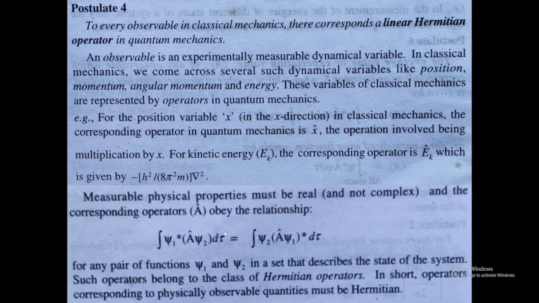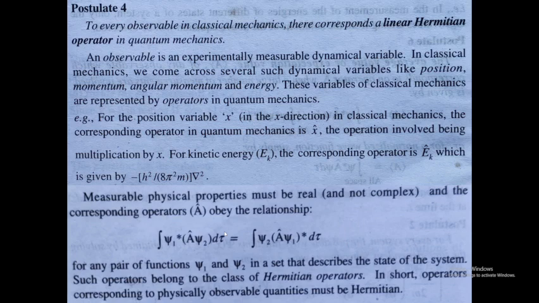Such operators belong to the class of Hermitian operators. In short, operators corresponding to physically observable quantities must be Hermitian. So physically observable quantities must be Hermitian, then only it can be acceptable.